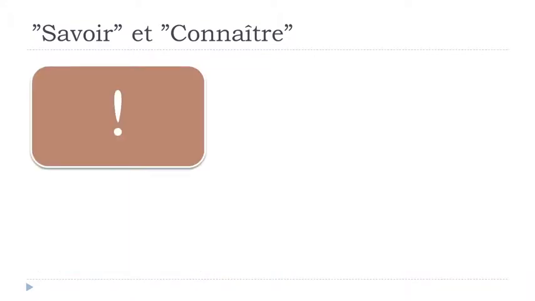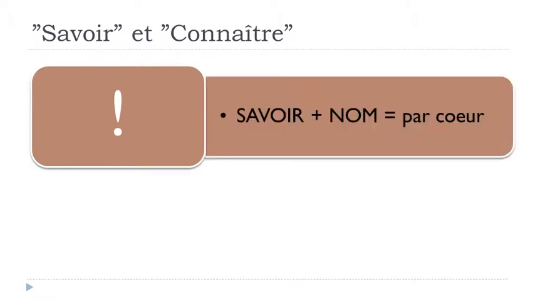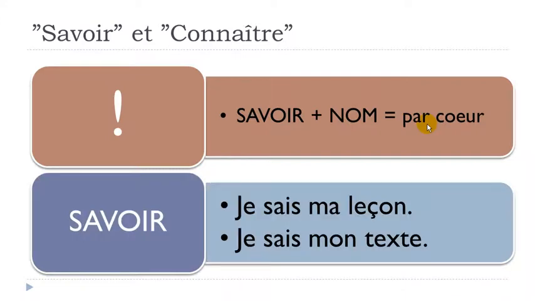But, of course, there is one exception, and the exception is savoir plus a noun. You will use this structure only if you want to introduce this concept that we call in French par cœur, so by heart. Let's see one example.